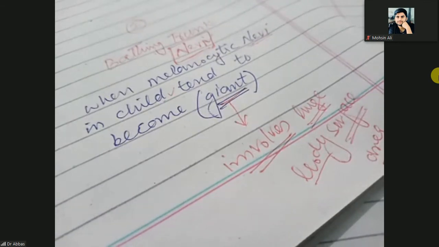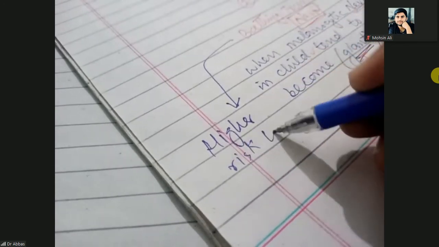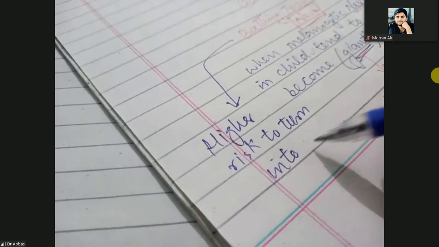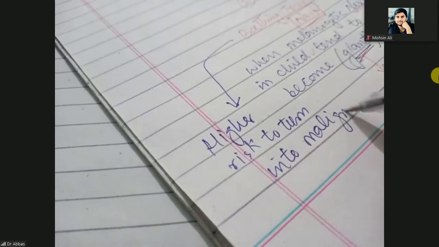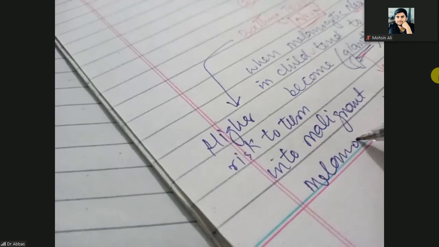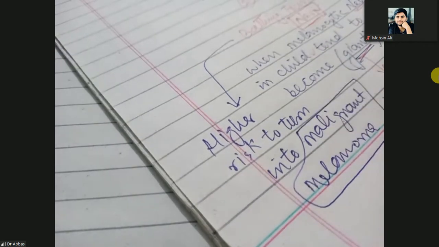But bathing trunk nevi have a higher risk of turning into malignant melanoma. Who has the higher risk of turning into malignant melanoma?